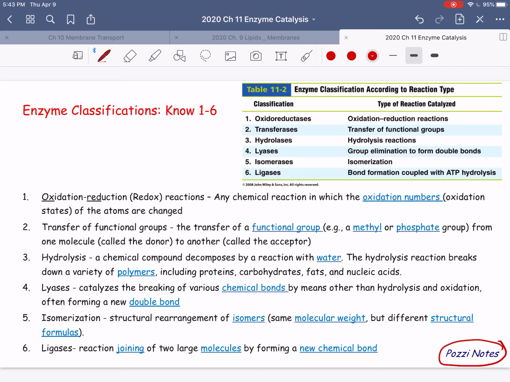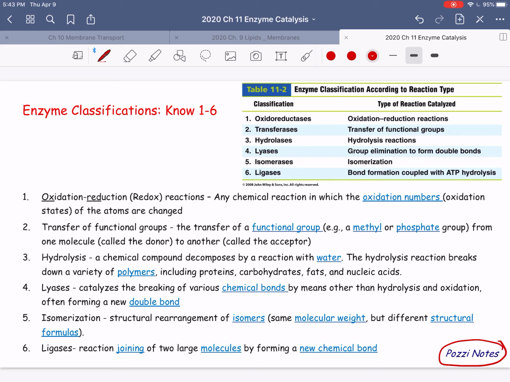And what we're going over in this Posey slide is the classification of enzymes by the type of reaction they catalyze. So oxidoreductases catalyze oxidation-reduction reactions, so the movement of electrons. Number two, transferases catalyze the transfer of functional groups. So for example, a phosphate from the gamma phosphate of ATP might be transferred onto a sugar or onto a protein's serine, threonine, or tyrosine, and that would be catalyzed by a transferase.